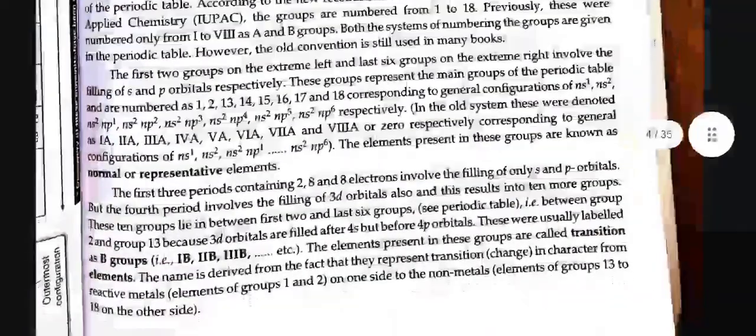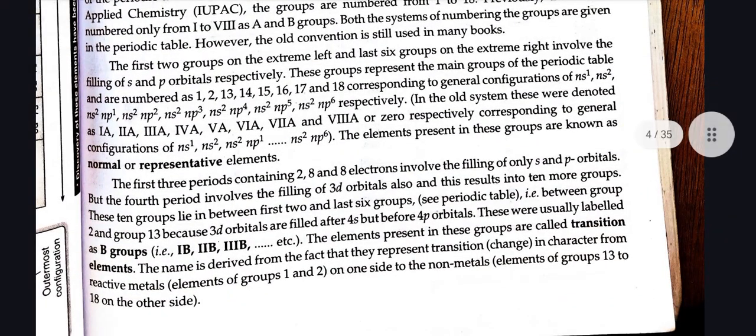These groups represent the main groups on the periodic table and are numbered as 1, 2, 13, 14, 15, 16, 17 and 18, corresponding to general configurations of ns1, ns2, ns2 np1, ns2 np2, ns2 np3, ns2 np4, ns2 np5, ns2 np6 respectively.